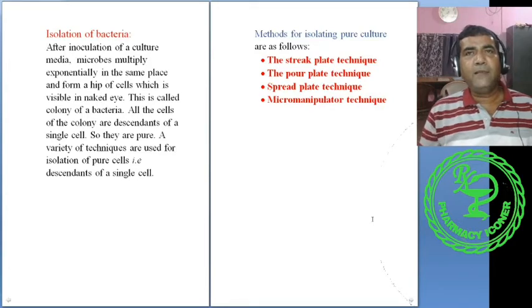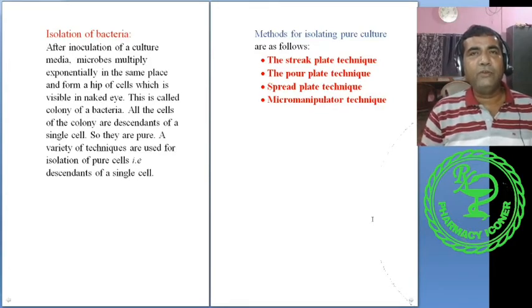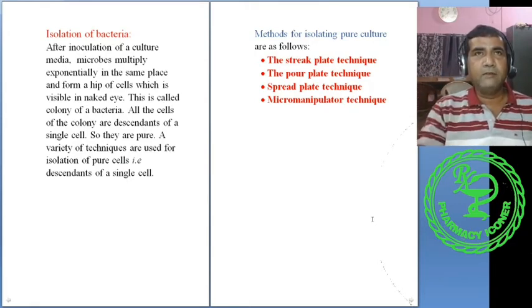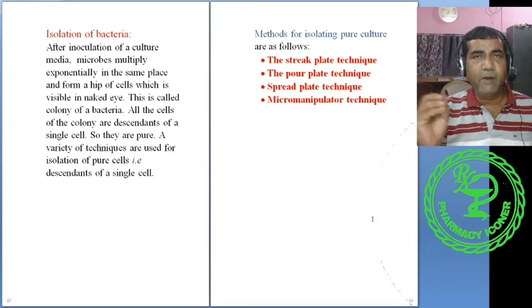Now after the selection, as I told you, in this method the microbial load is decreased. So there are, say, 10,000 types of microorganisms, and now we have 2 or 3, 5 or 10 types of microorganisms. So we have to isolate the particular type of microorganism.